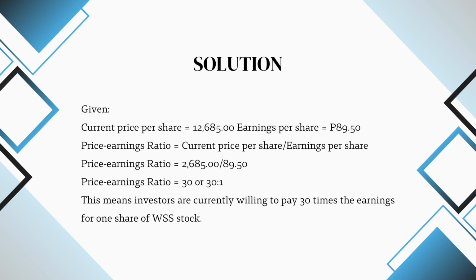The price-earnings ratio is equal to current price per share divided by earnings per share. Price-earnings ratio is equal to 2,685 pesos divided by 89.50 pesos. So the answer is the price-earnings ratio is equal to 30. This means investors are currently willing to pay 30 times the earnings for one share of WSS stock.